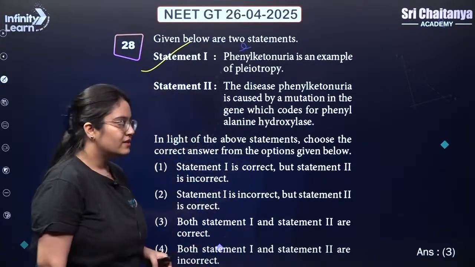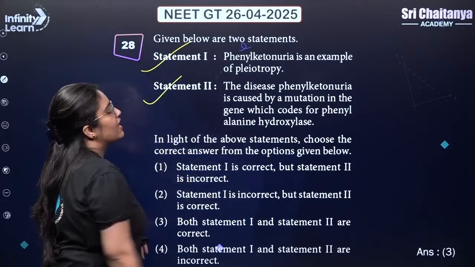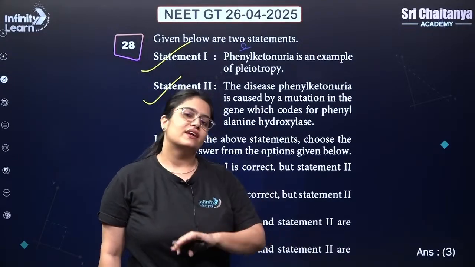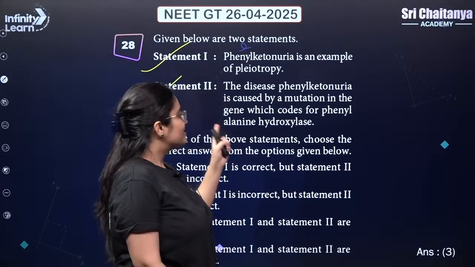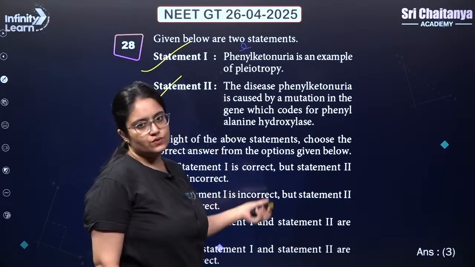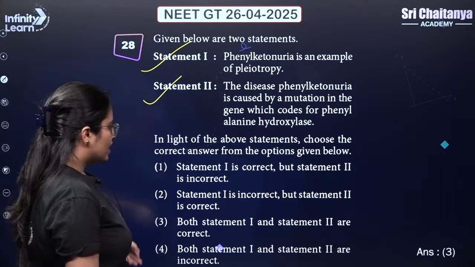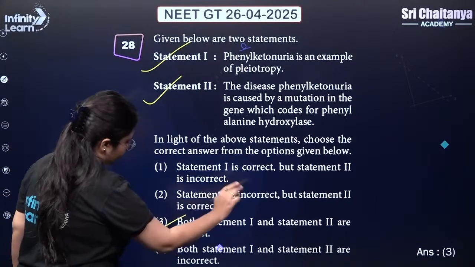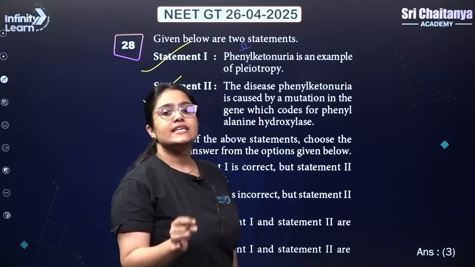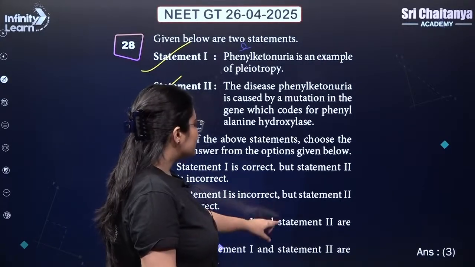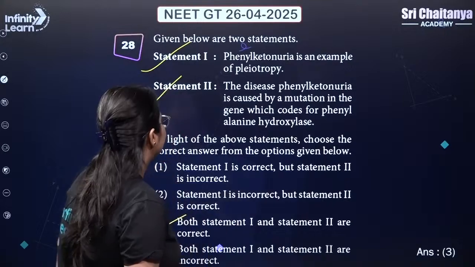This is correct. Because this enzyme is not getting synthesized, phenylalanine is not getting converted into tyrosine. This enzyme phenylalanine hydroxylase was responsible for this. So both statement 1 and 2 are correct. So answer is 3.